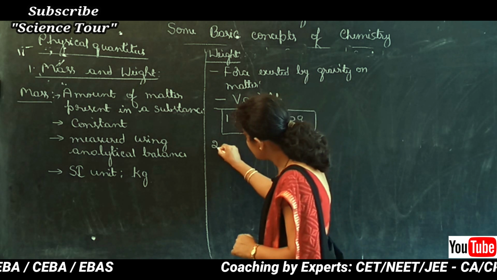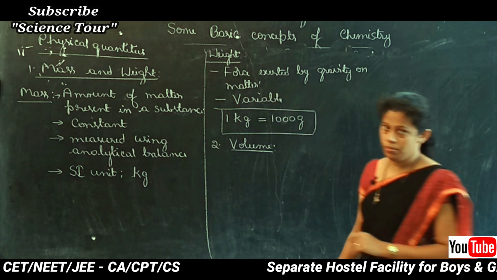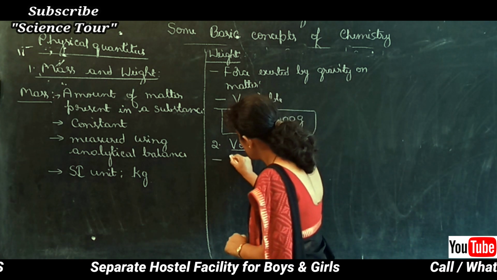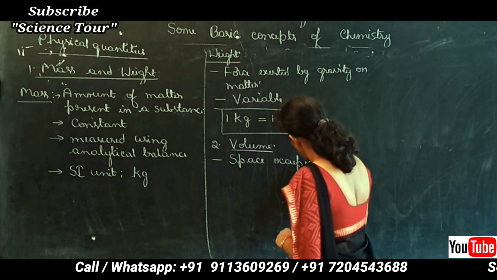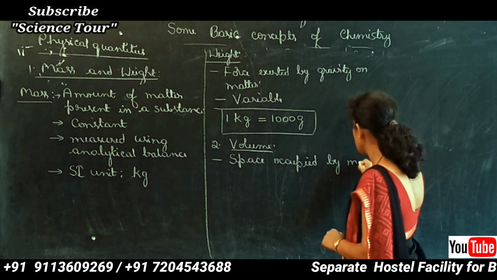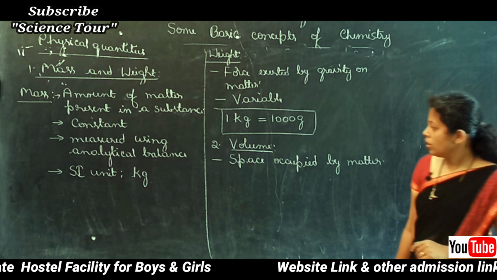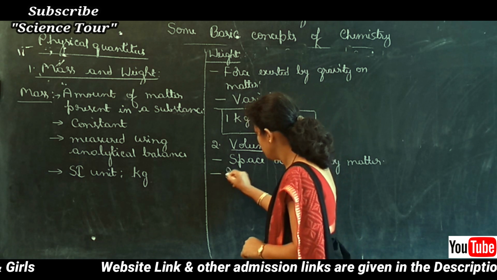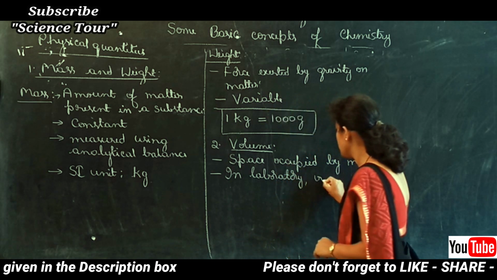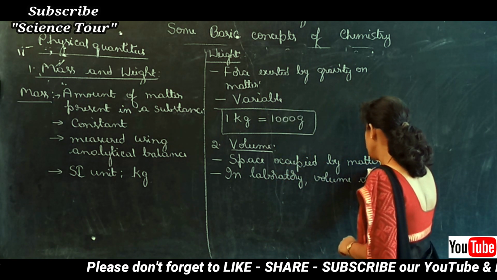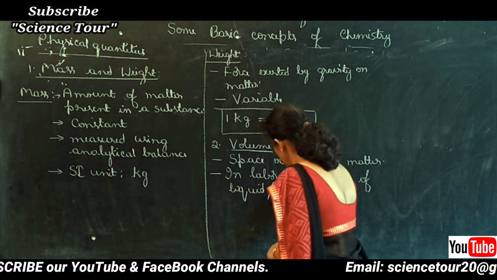Now let's come to the second physical quantity, that is volume. Volume is the space occupied by matter. How much space is occupied by matter? That is called volume. In the laboratory, the volume of any liquid or any solution